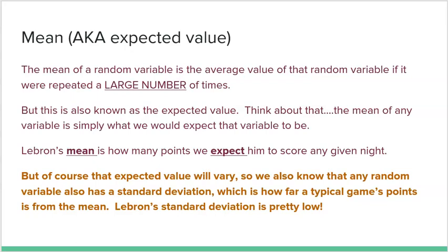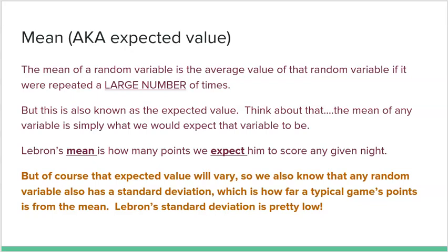But I hope that that idea of why we call a mean an expected value makes a lot of sense. So if you say, hey, LeBron's playing in a basketball game tonight. Well, okay. I know after literally all of his games, he averages 27.1 points. So I expect him to score 27.1 points tonight. Now, first, that is actually impossible. There's no way you could score 27.1 points in a basketball game. You could score 27, you could score 28, but nobody has ever scored 27.1 points in one game.